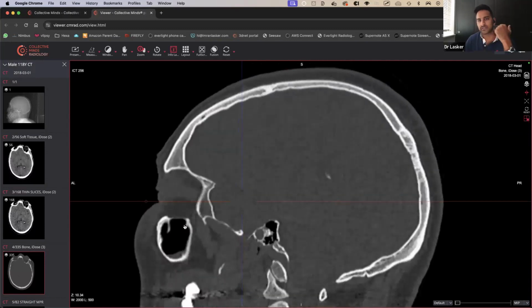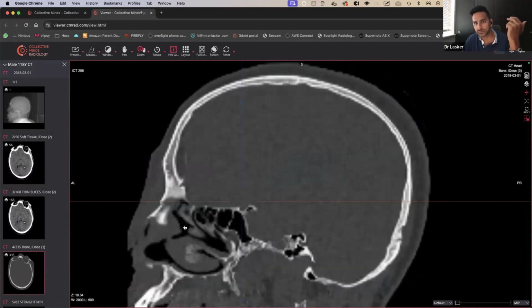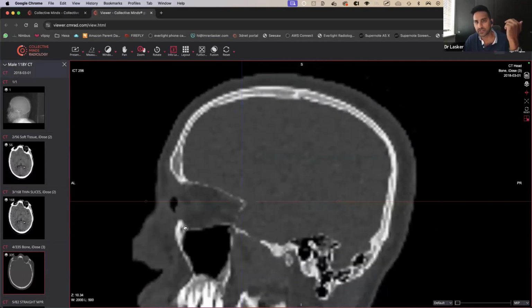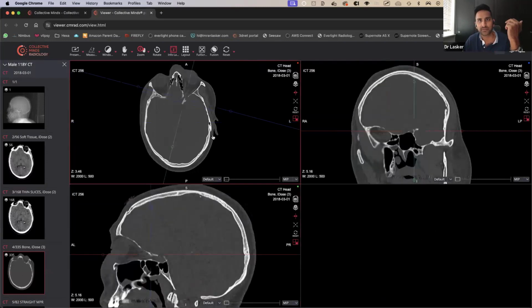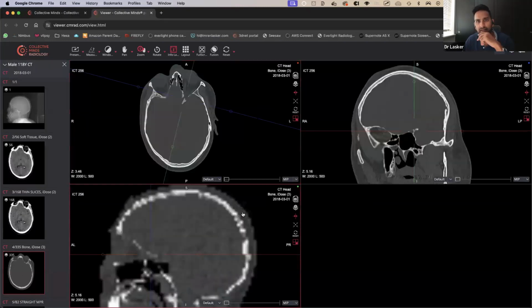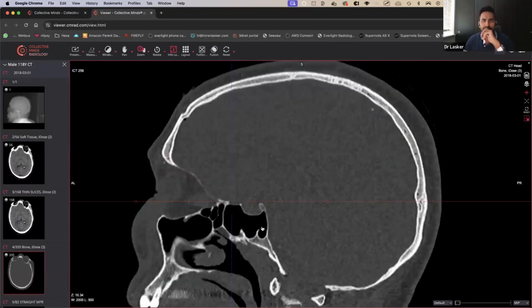So what we could do is say, look, this person has been hit in the face, most likely. They've got broken nasal bones and a bit of mucosal thickening within the left maxillary sinus. And yeah, I think we're good, aren't we? We can just let them go. But can anyone else see anything else going on in this particular scan? So let's have a closer look.